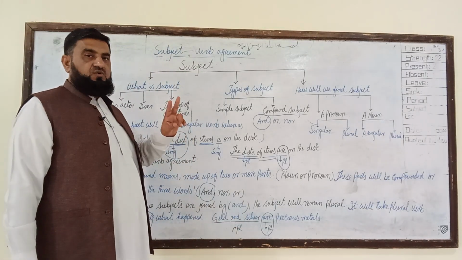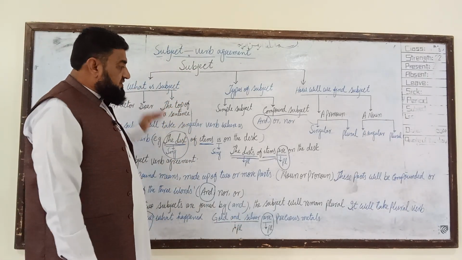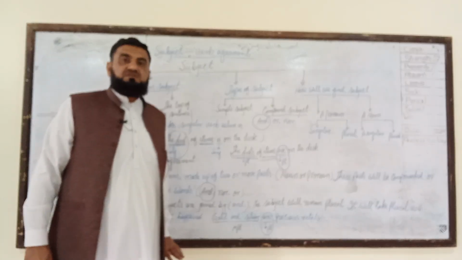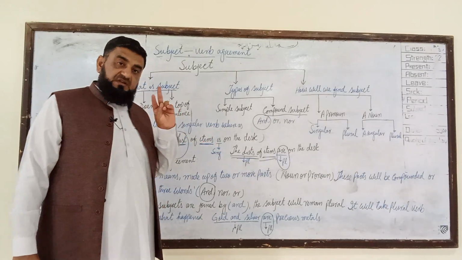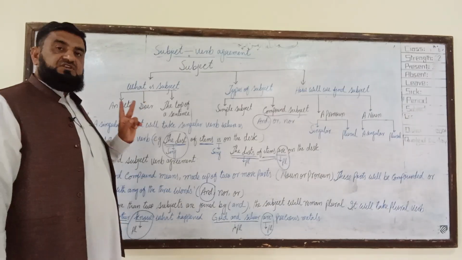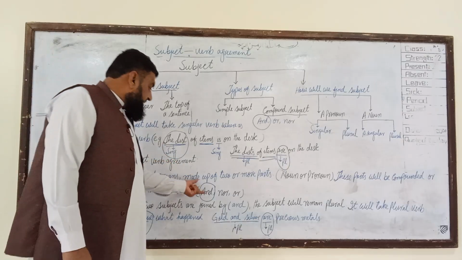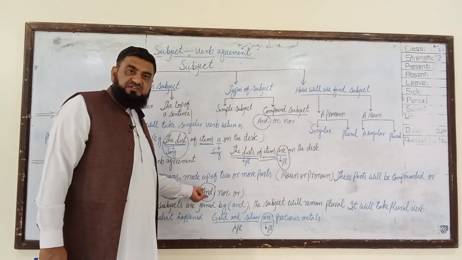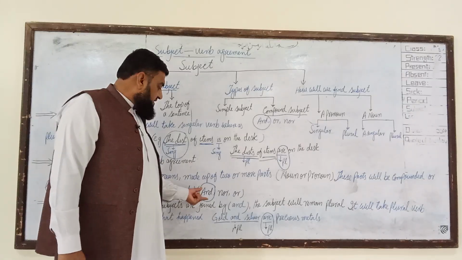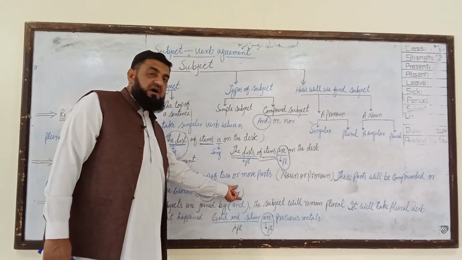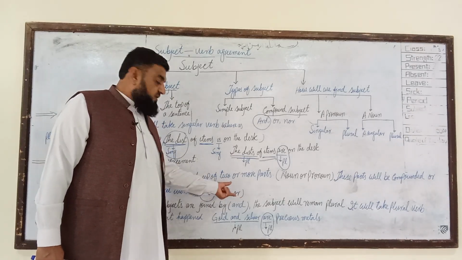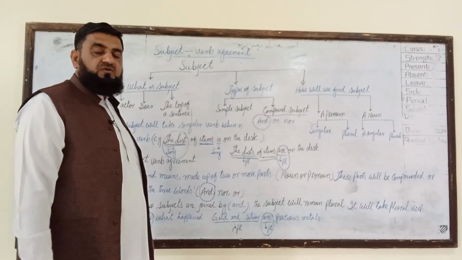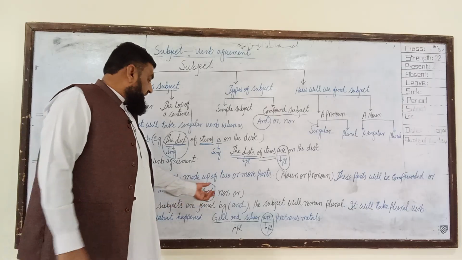So keep in mind these two rules. They are totally 13 rules and we will discuss them, but I have discussed only these two rules. Compound subject is incomplete; I will discuss within another video what will be the position of or and nor.